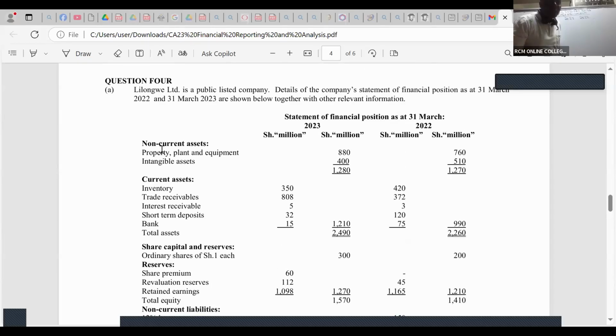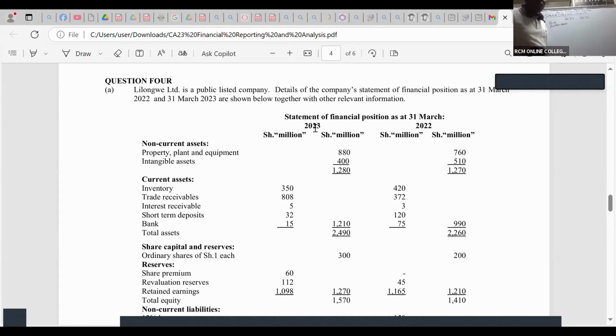And then don't forget, ladies and gentlemen, that it is 2022 and 2023. So please come and copy these figures the way they are. We have the bank, and then we have short-term deposits.